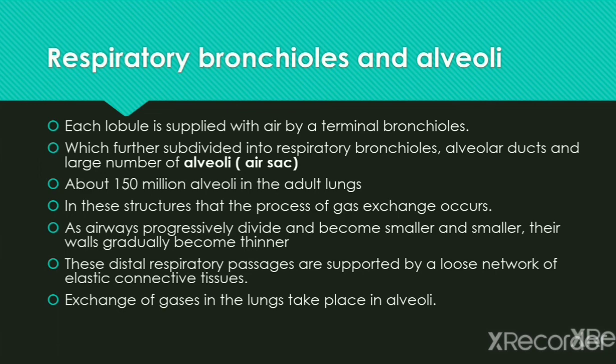Bronchioles open into short segments called terminal bronchioles, which are thin-walled branches of the bronchioles. Terminal bronchioles transition into respiratory bronchioles. Respiratory bronchioles are lined by two types of epithelial cell, ciliated columnar cell and club cell. About 150 million alveoli are present in the adult lungs. In this structure, the process of gas exchange occurs. The intake and outtake of O2 and CO2 take place.